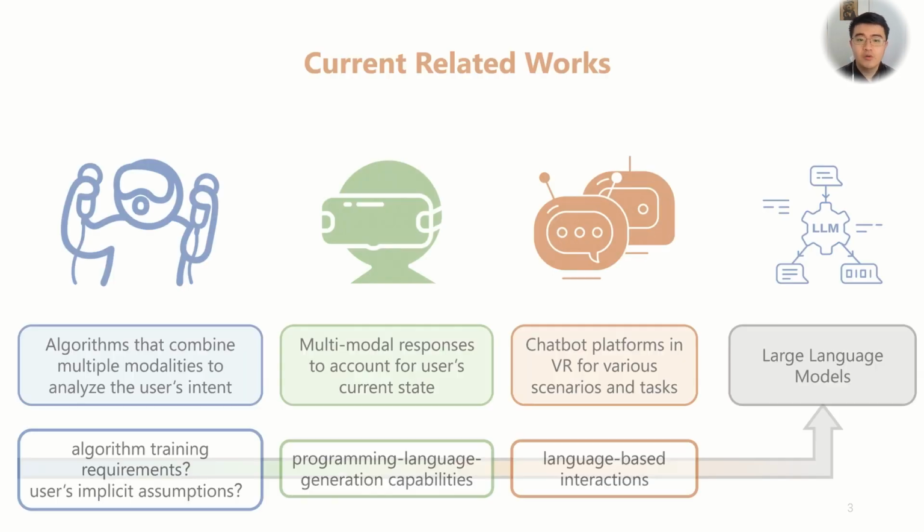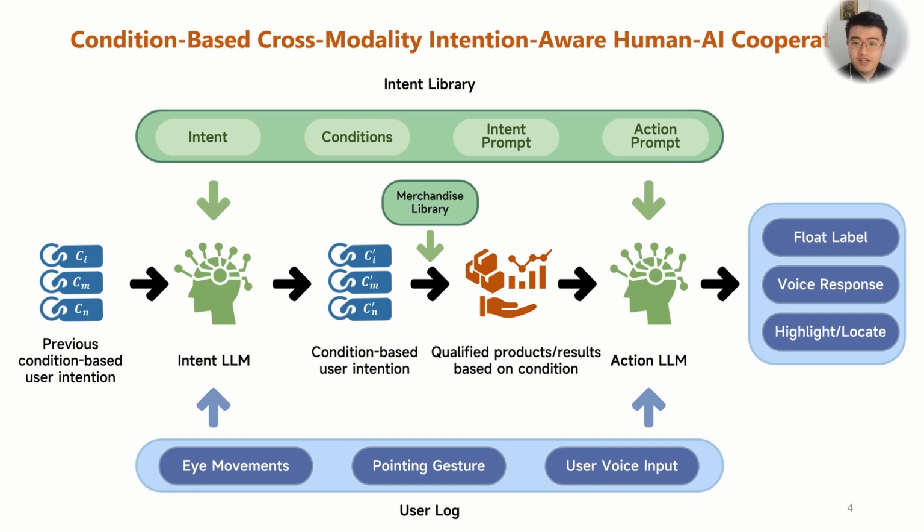To this end, our work centered around designing a condition-based cross-modal human-AI cooperation framework as the following. This framework centered around constructing intent, condition, intent prompt, action prompt tuples as the intent library. Here, intent signifies the current user intent category, and condition represents the task attributes that map to the corresponding intent. The intent prompt serves the purpose of classifying the intent and corresponding condition, while action prompt consequently directs the systems in generating a series of actions to execute.